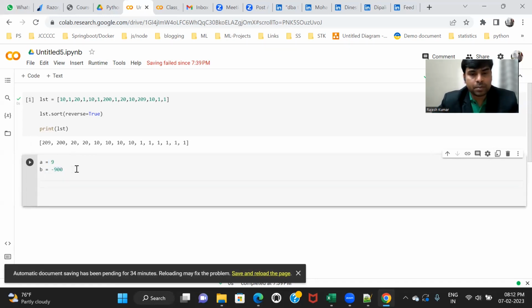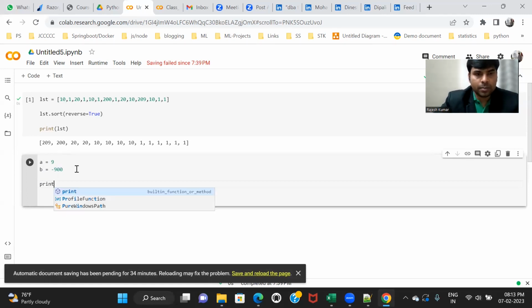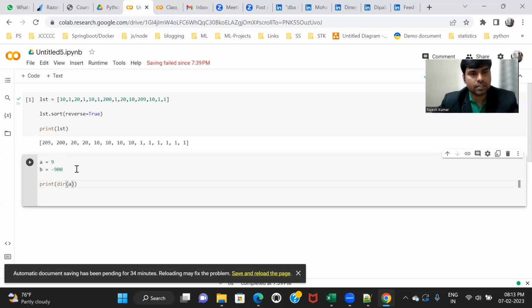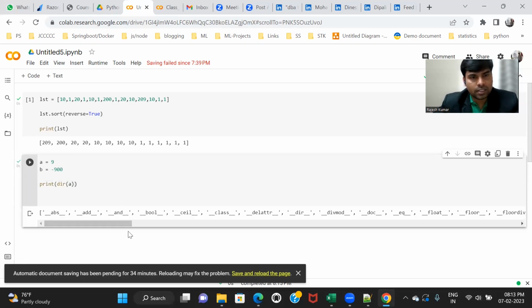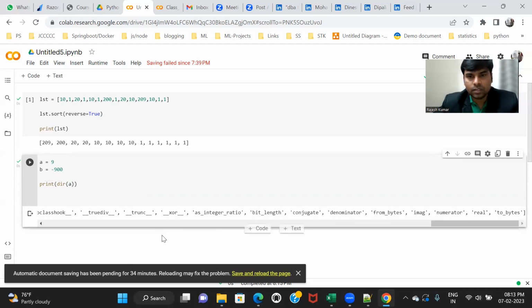For that purpose, you can use the dir function. Print dir a. This will print a lot of functions. You can see it has so many functions inside it, like bit length, conjugate, numerator.